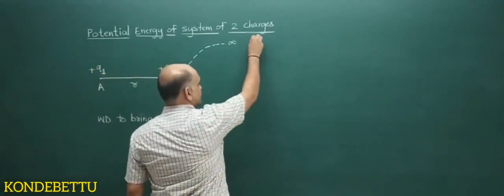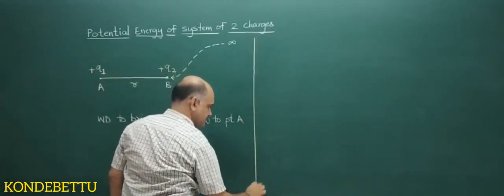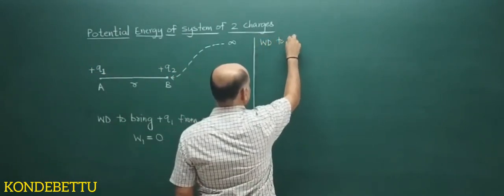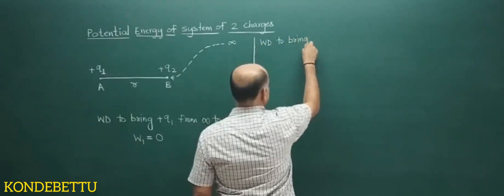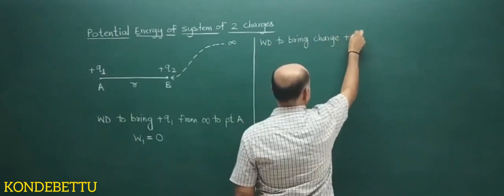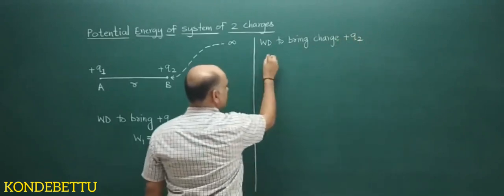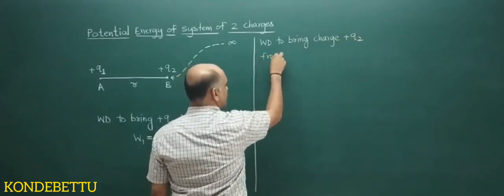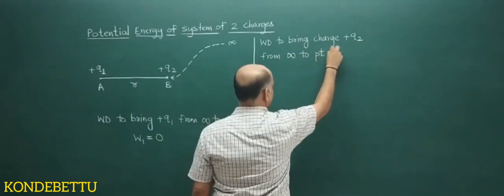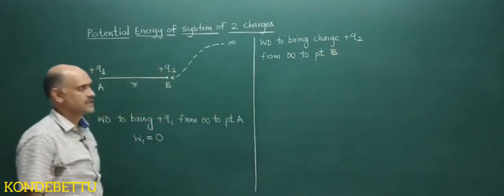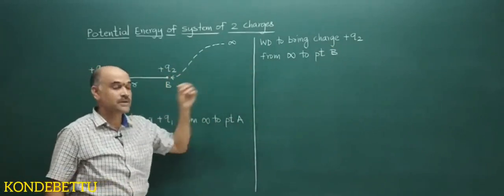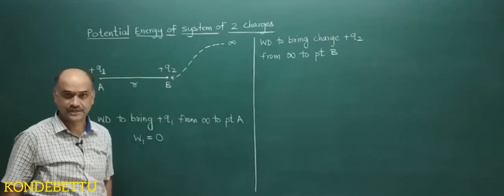So what amount of work is done? The work done to bring charge plus Q2 from infinity to point B is given by the definition of potential.